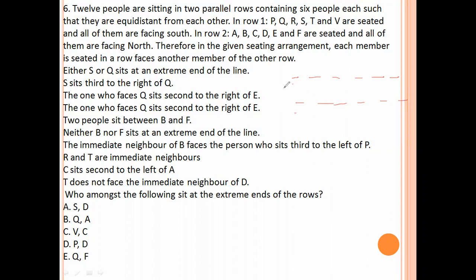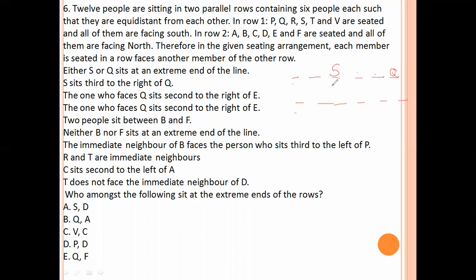Now S sits third to the right of Q. Our left is right, right is left. So now suppose here Q sits, first right, second right, third right.